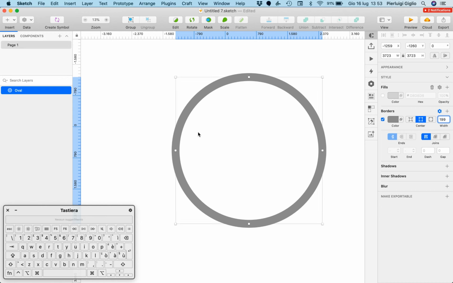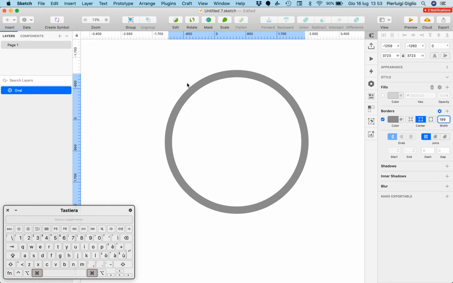And depending on how zoomed in or zoomed out you are and how big the shape is, obviously this value is going to change. In this case we're really zoomed out and I have a value of 199, which is extremely high, but nonetheless, whatever value works for you to see the border, that's enough for this tutorial. So let's go over these three options, because this is something really important.